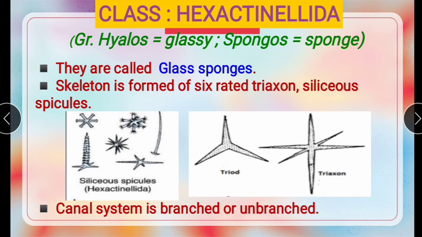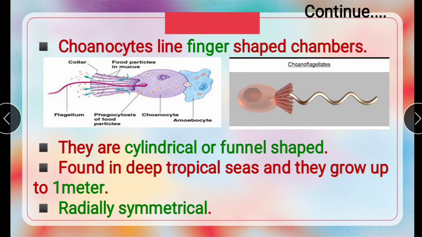The canal system may be branched or unbranched. Next, choanocytes line finger-shaped chambers. See, these are the choanocytes, these are the flagella. Here finger-like structures are there, these are the chambers.